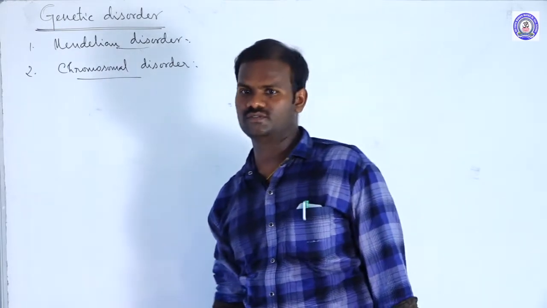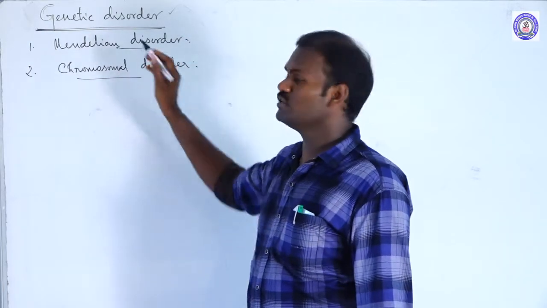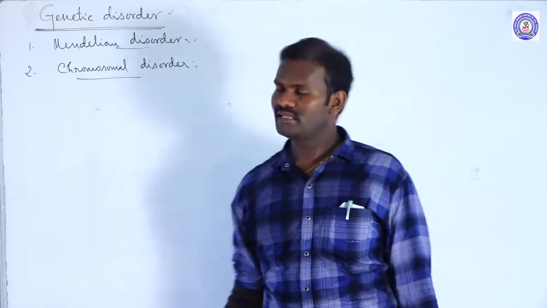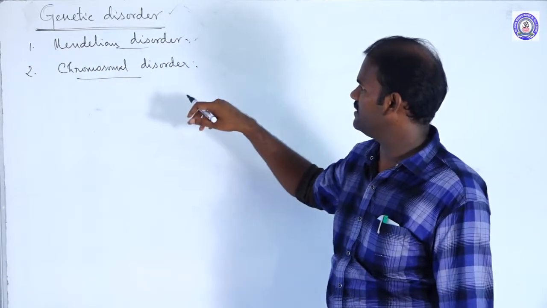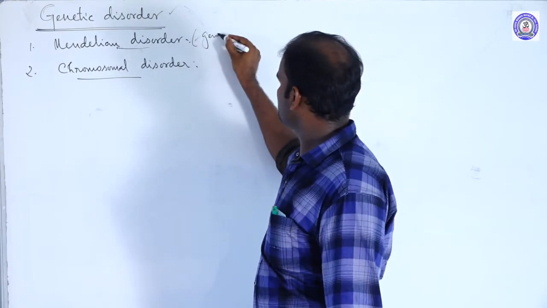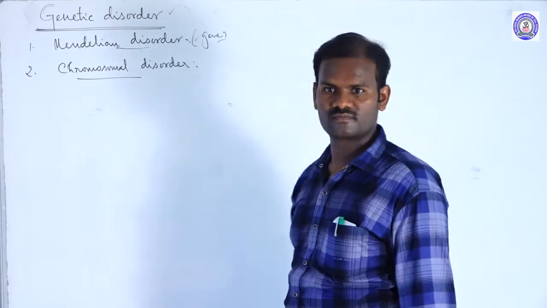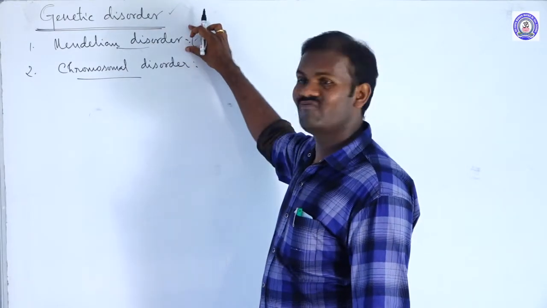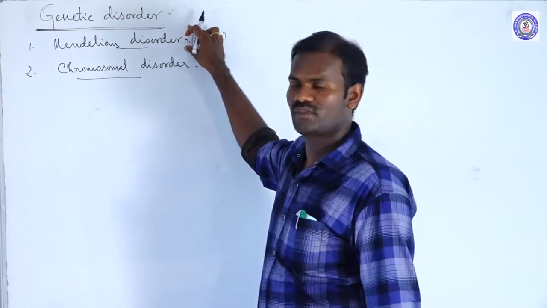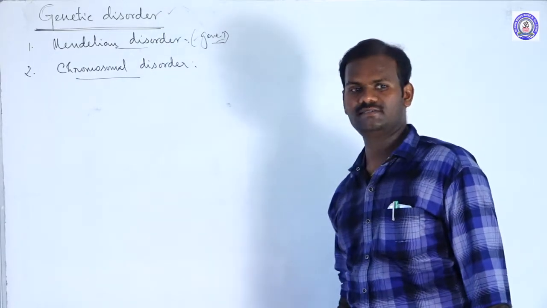Certain diseases are also observed in man. Genetic disorders are actually classified into two types. One is Mendelian disorder, another one is chromosomal disorder. Then what is the major difference between Mendelian disorder and chromosomal disorder? Mendelian disorder is nothing but a gene disorder, because Mendel did not use the term chromosome. He used only the factors which are responsible for controlling characters. So these are the genes. What are called Mendelian disorders?